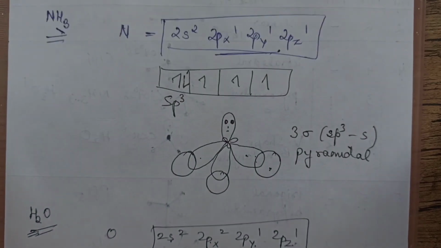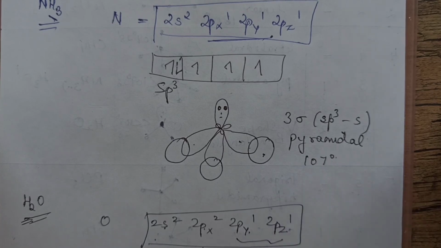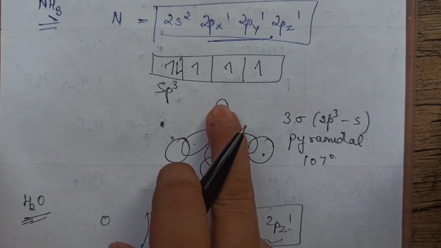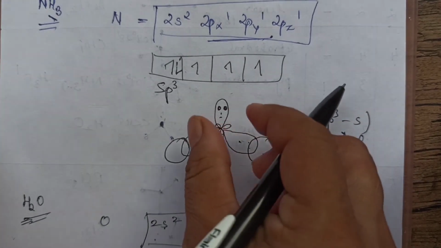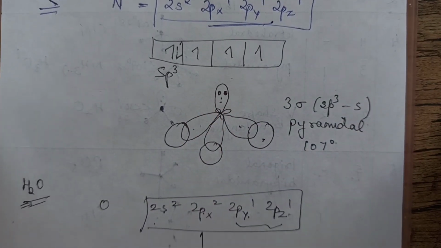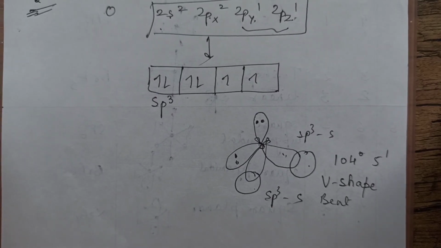You can also write here, in pyramidal we have not written the angle, 107 degree. This was 107 degree because a lone pair is there, that disturbs the geometry, and the lone pair-bond pair repulsion is there, it will push the bonds down. Okay? Till here did you follow?